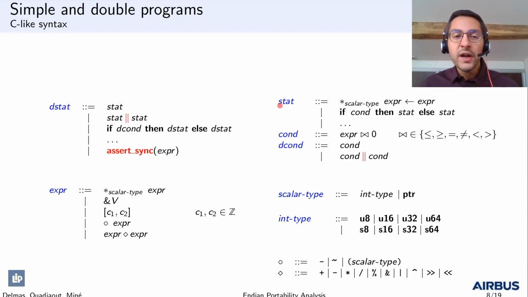Simple statements are C-like statements where all left values are assumed to have been preprocessed to scalar dereferences. Scalar types include integer types and pointers. Expressions support pointer arithmetics at the level of bytes and non-deterministic choice. There are also additional statements, such as the assert sync statement here, which says that both program versions agree on the value of the expression.